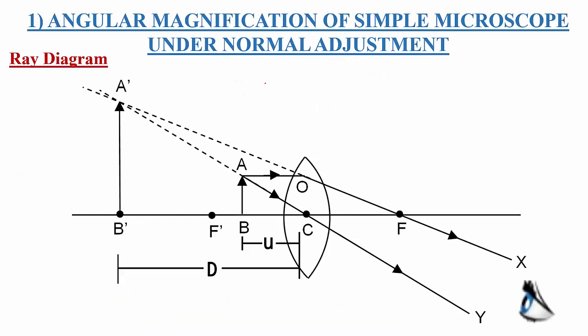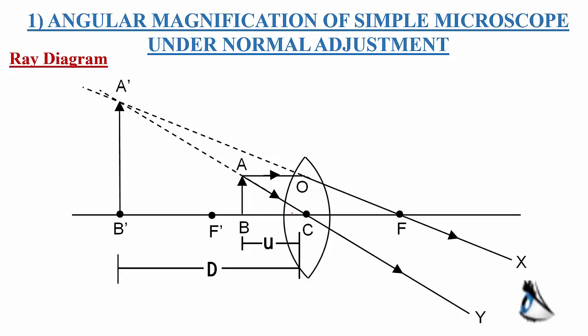Right? So now we can derive the first case, that is angular magnification of simple microscope under normal adjustment. Remember, normal adjustment means the image is formed at least distance of distinct vision, which is denoted by capital D. That means up to 25 centimeter, the image has to be formed using simple microscope. See here, simple microscope means it is itself convex lens. Simple microscope is a convex lens.